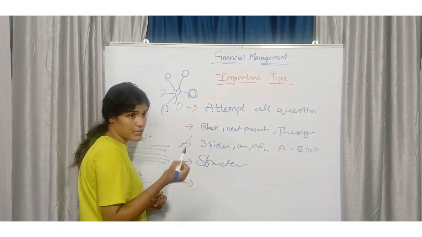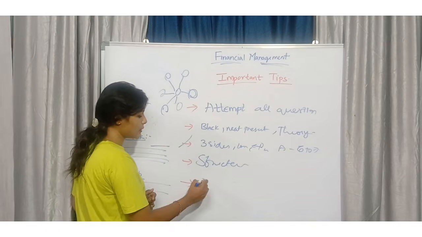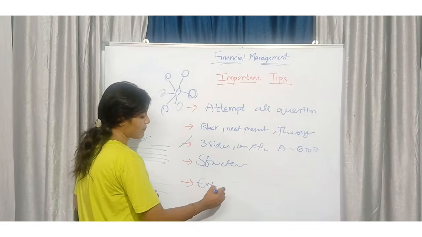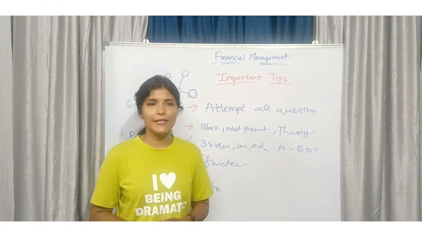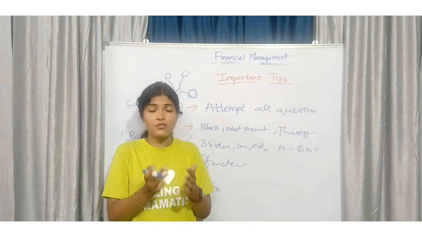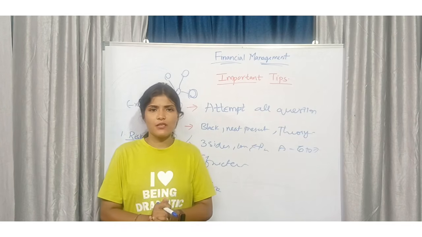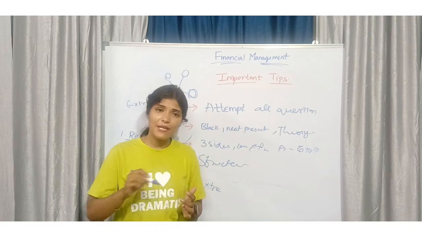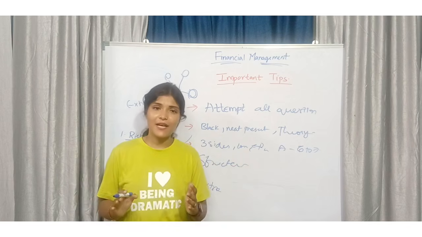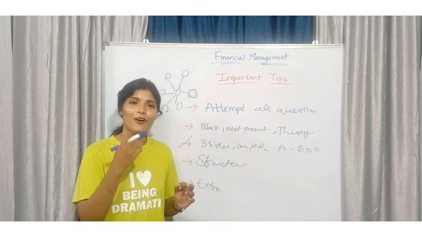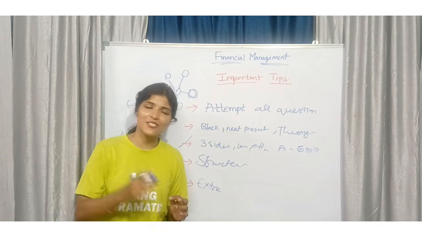And if possible, only if possible, try to write extra. So one dialogue I will get: I only know the normal questions, how can I write extra? You know the normal questions, but the paper evaluator may not know. So that's why give an attempt to all questions. Try to write the extra also.